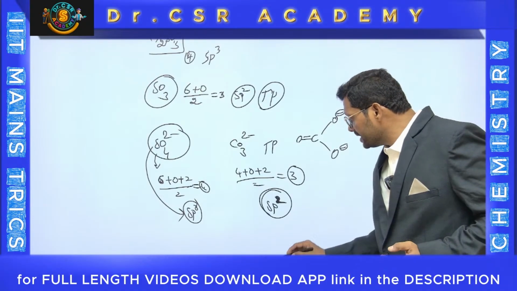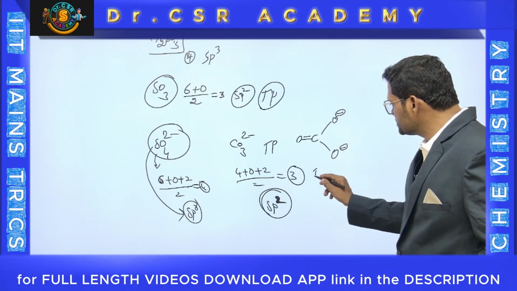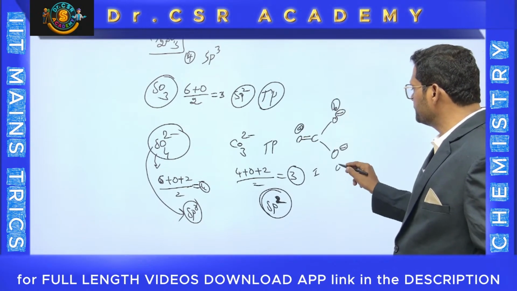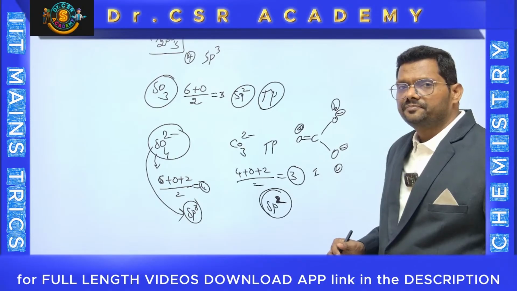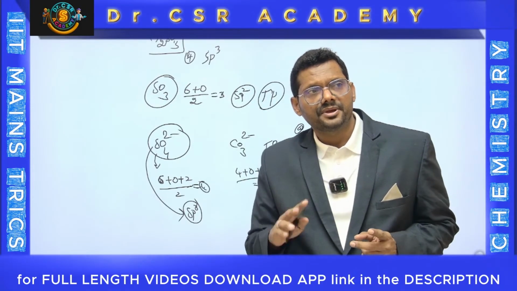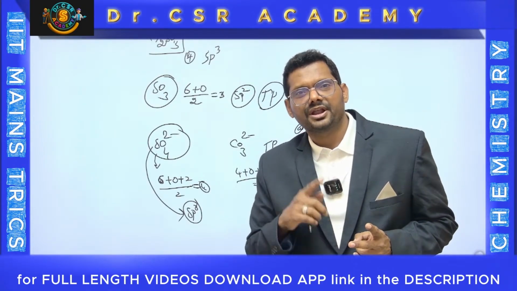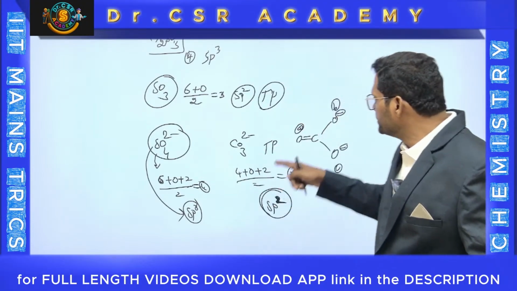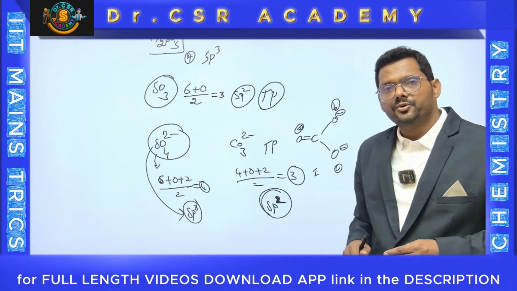For writing the CO3, this is one of the structures of carbonate. Let us take this as oxygen A, oxygen B, oxygen C. In this structure, oxygen A has a double bond and the remaining 2 oxygens have single bonds. Now you have one more option. Why only A has a double bond? B also can have a double bond. Okay, you can write a resonating form.